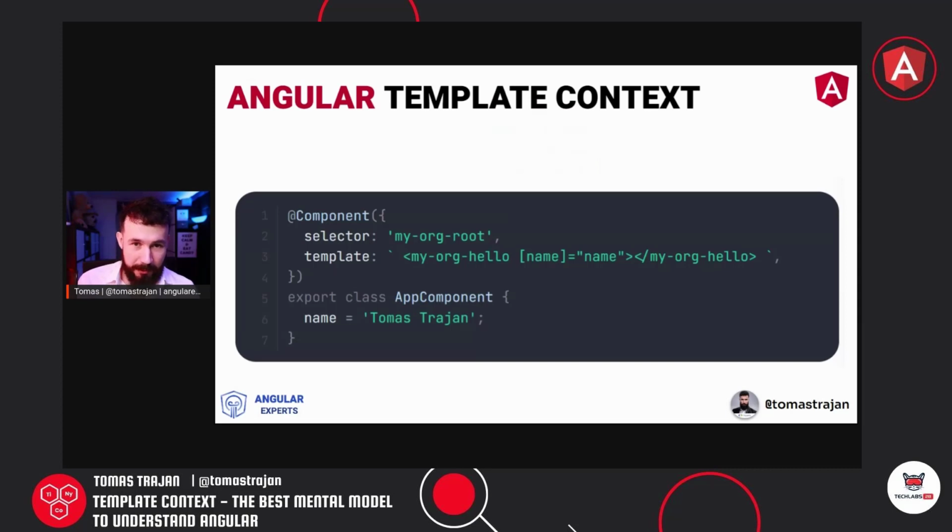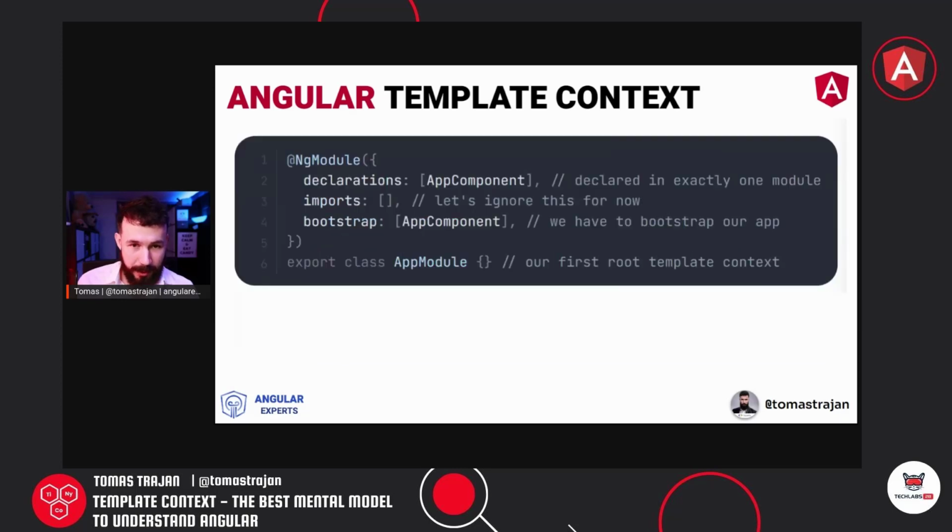So let's get started with something very basic, and it will be the NgModules approach first, because this is the de facto standard that has been used now for many years. So most applications use NgModules. And a very simple example could be an application component which uses another component, my-organization-hello, in its template.